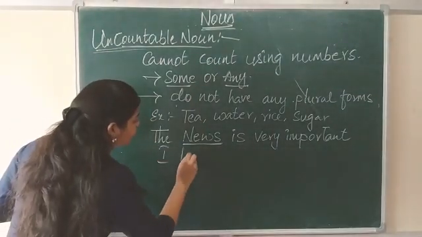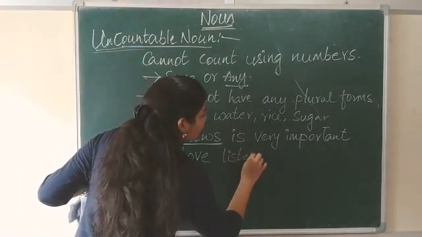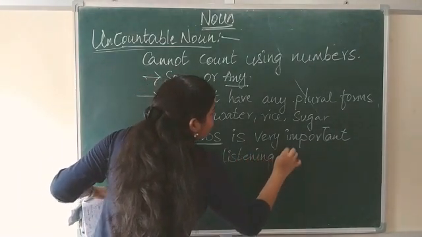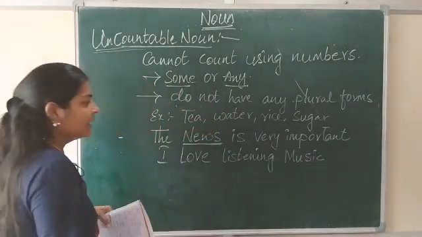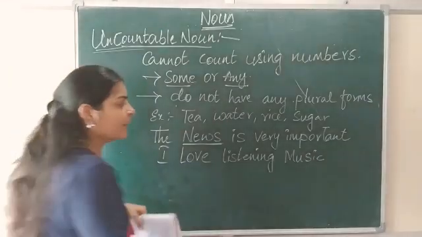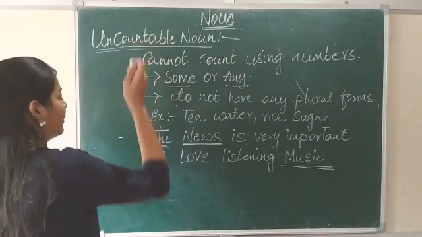I love listening to music. Okay? Can you count music? No, we can't count. So music is an uncountable noun.